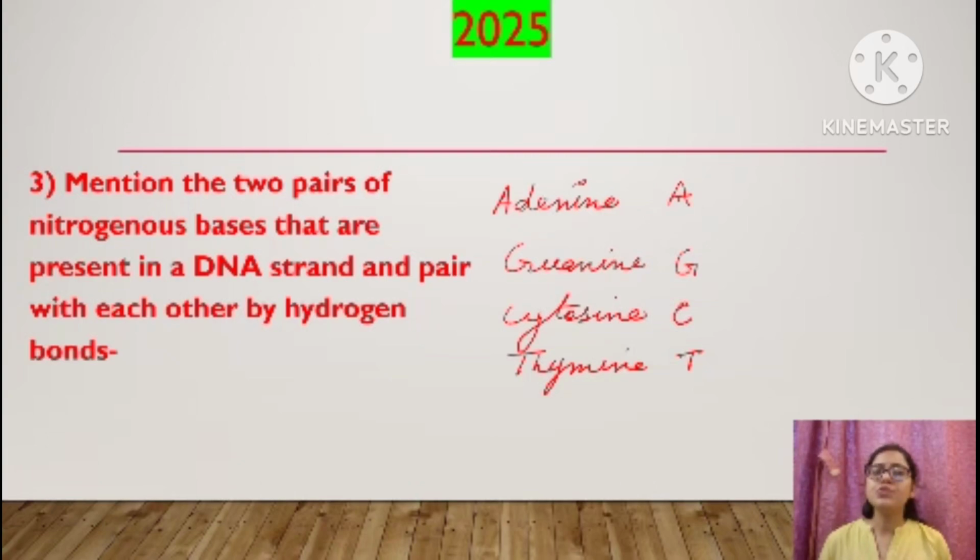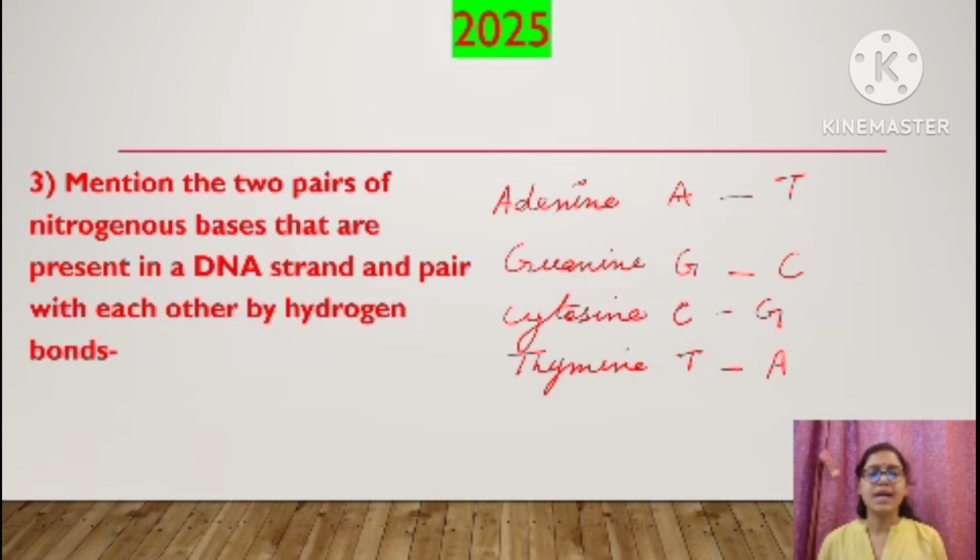Now, the nitrogenous bases will do complementary pairing. One nitrogenous base will pair with the complementary nitrogenous base. That means the nitrogenous bases are present in pairs. We have studied all this. Adenine will always pair with thymine. Guanine will always pair with cytosine. Cytosine will always pair with guanine. Thymine will always pair with adenine.